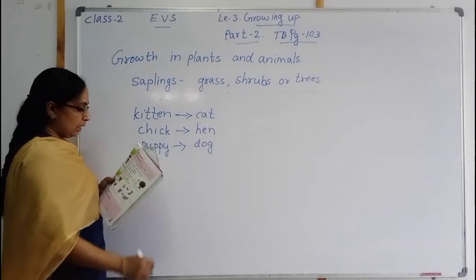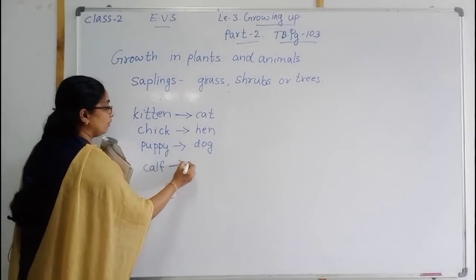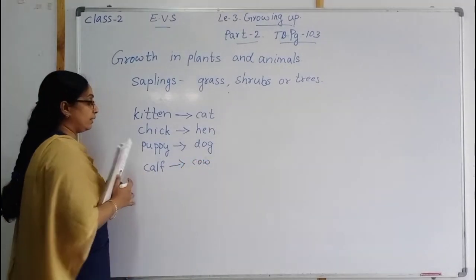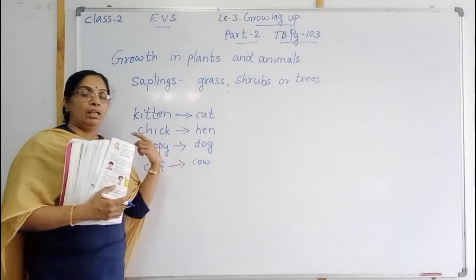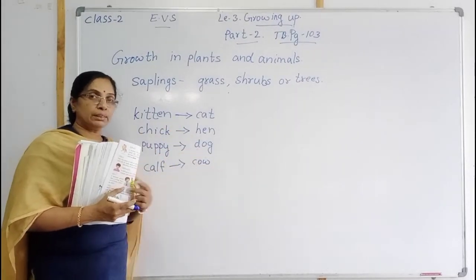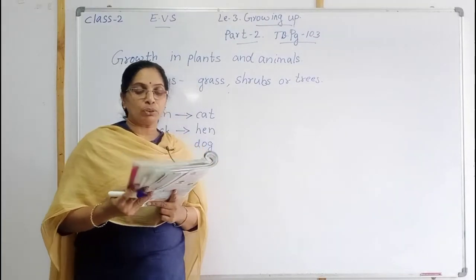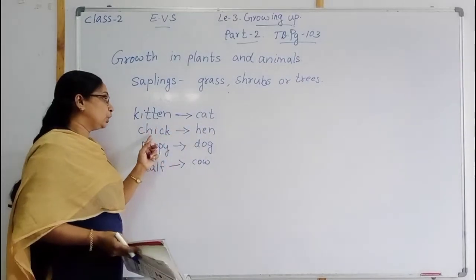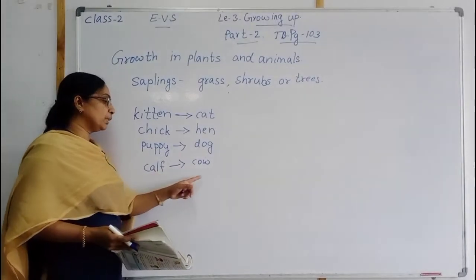And calf, C-A-L-F. Calf becomes cow. Many are there. Ducklings. Then goat, kid, sheep, lamb. In such a way. So here once again, children, young ones of animals also grow into big animals. See, kitten becomes the cat, chick becomes the hen, puppy becomes the dog and calf becomes the cow.